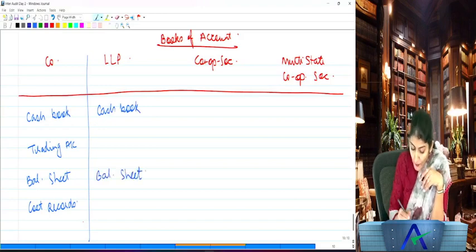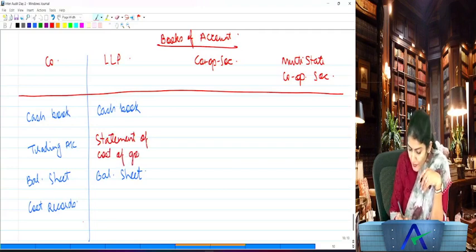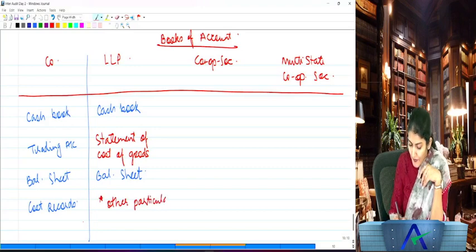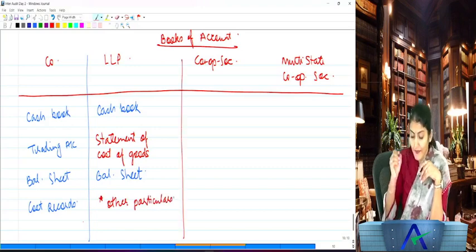Then they also talk about the statement of cost of goods purchased, right? Statement of the COGS. Do you know COGS? Cost of goods purchased, cost of goods sold, right? Cost of the goods, and any other particulars as the partners may decide.